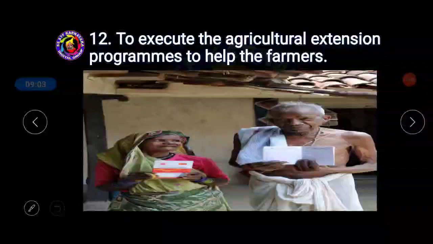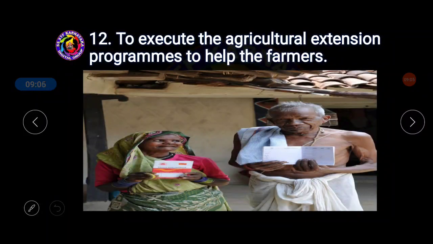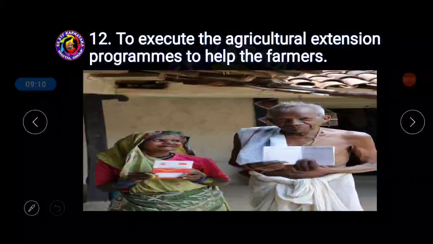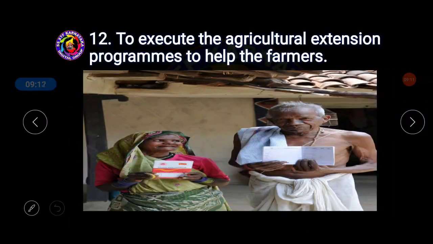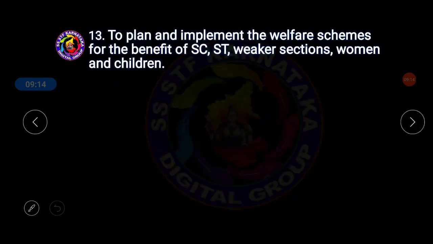Next one, the 12th work done by local government: to execute the agriculture extension program to help the farmers. Next one, to plan and implement welfare schemes for the benefit of scheduled castes, scheduled tribes, weaker sections, women and children.